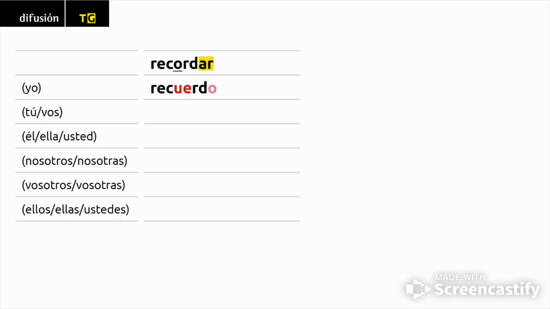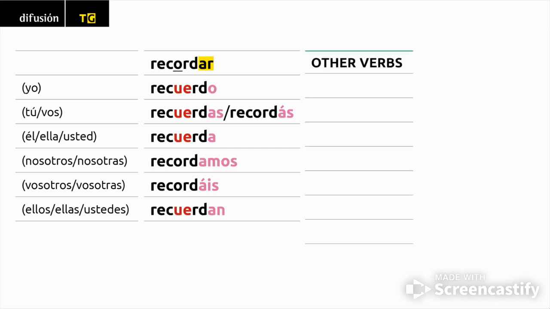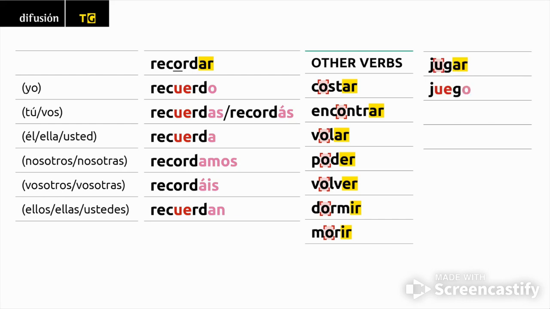Recordar. Yo recuerdo, tú recuerdas, vos recordás, él, ella, usted recuerda, nosotros, nosotras recordamos, vosotros, vosotras recordáis, ellos, ellas, ustedes recuerdan. Other verbs. Costar, encontrar, volar, poder, volver, dormir, morir. Jugar. Yo juego, tú juegas.